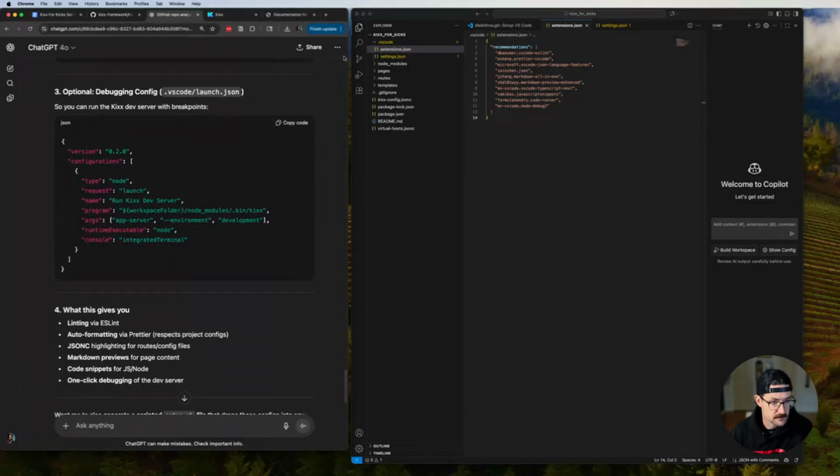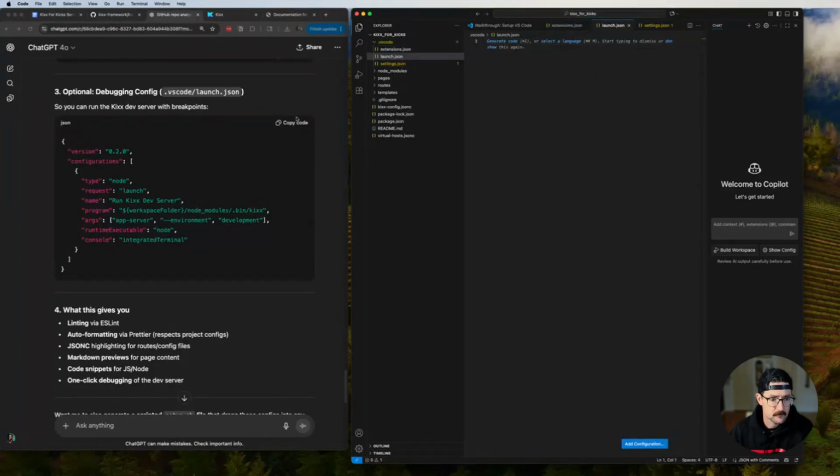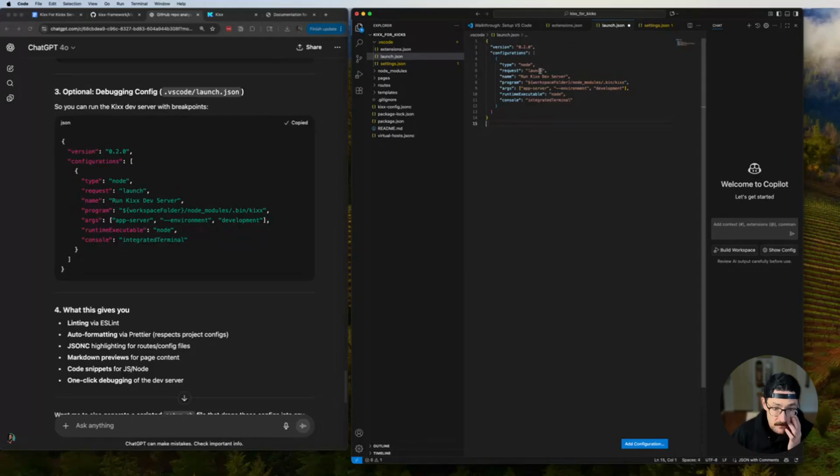So .vscode/launch.json. Okay. So we're gonna add another file. Launch.json. And we'll copy this in. So version, config, node launch, Kixx dev server, program, workspace folder, node_modules/.bin/kixx. Okay. Args. Runtime. Okay. That seems fine.